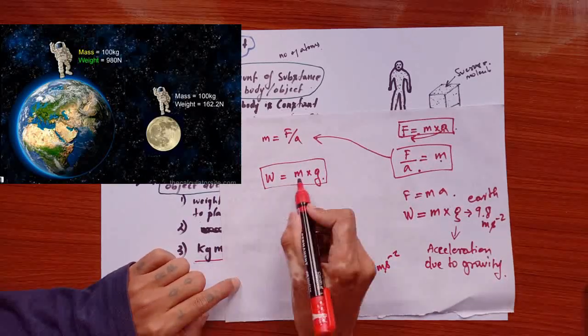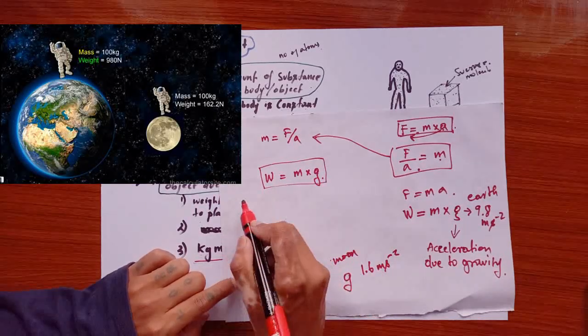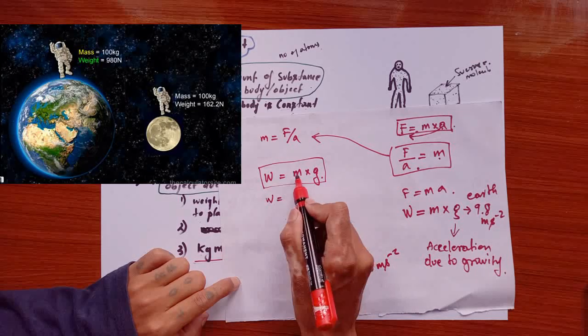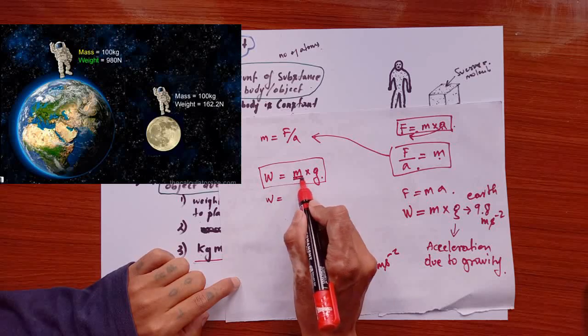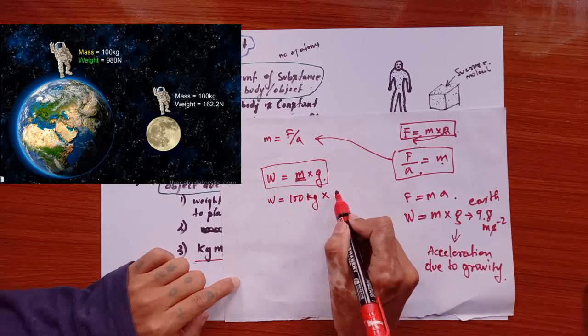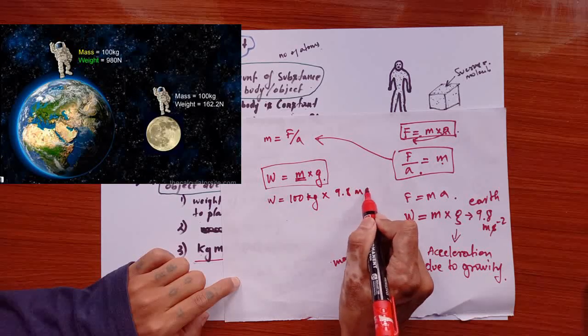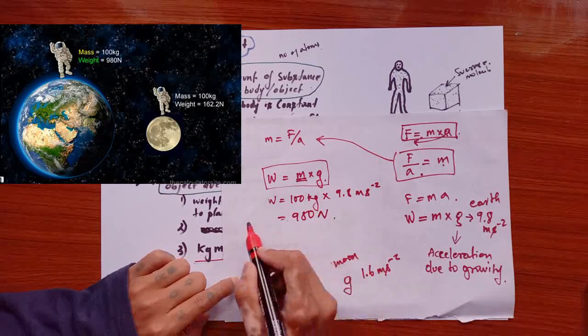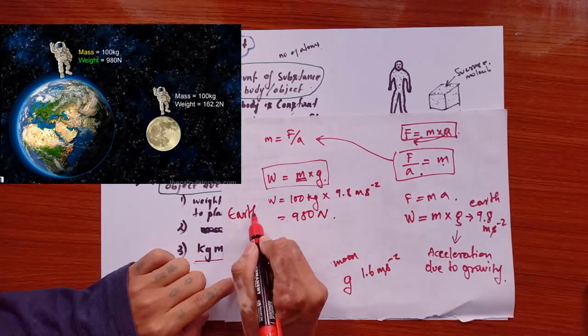All right, so weight is mass times acceleration. On the Earth, the mass is 100 kg. So 100 kg times 9.8 meter per second square, so it will be about 980 Newton. So this is on Earth.